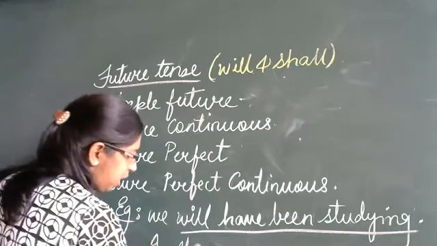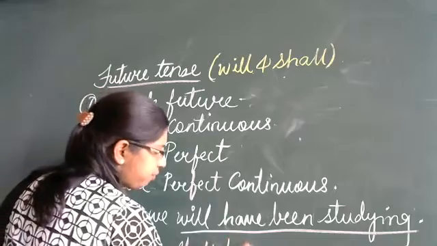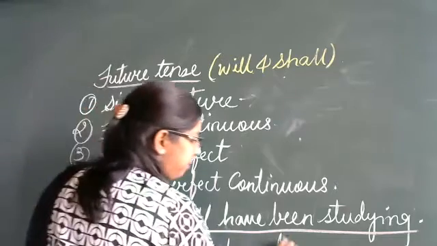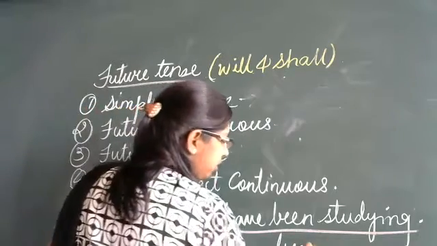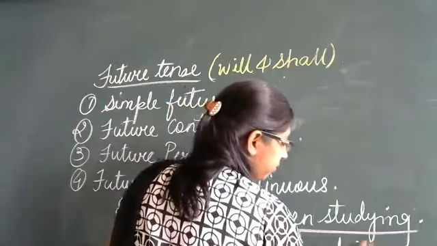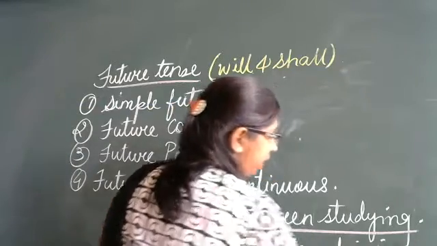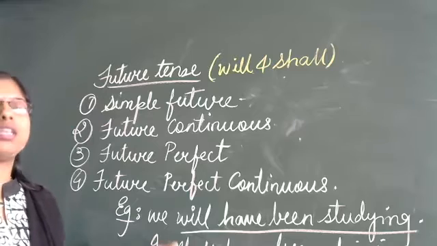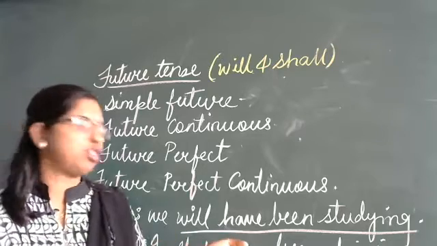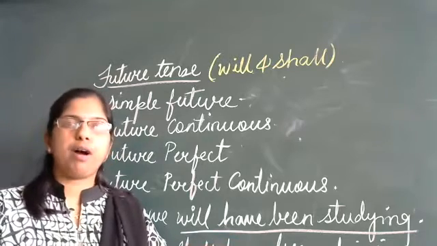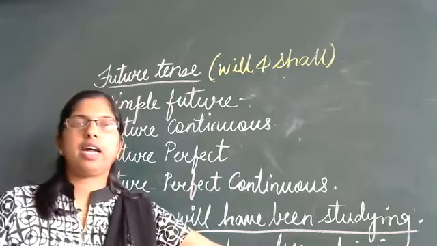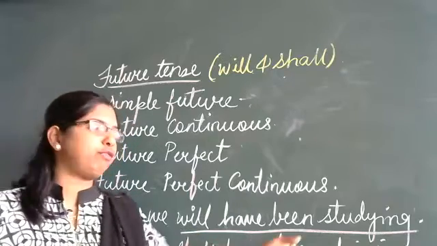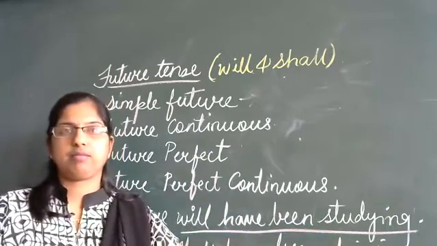One more example. I shall have been driving. Okay. I, the first person, shall, future, have been, perfect, and then driving, continuous. So, future perfect continuous tense.